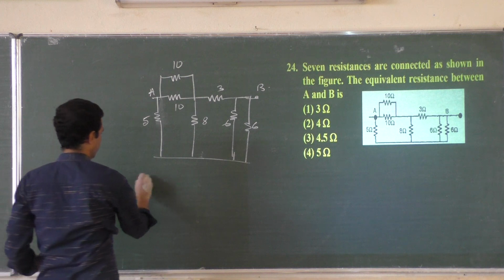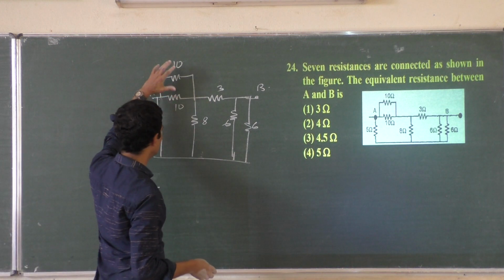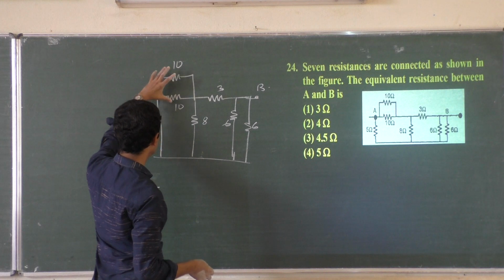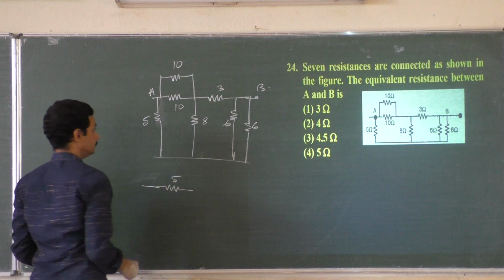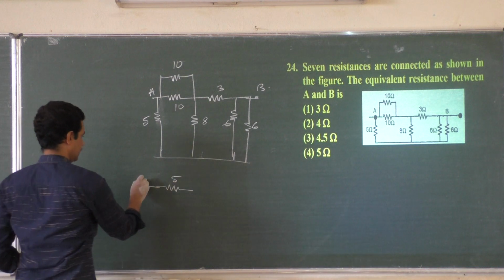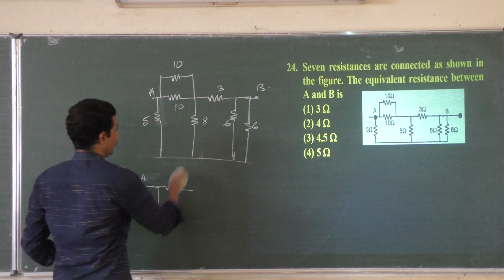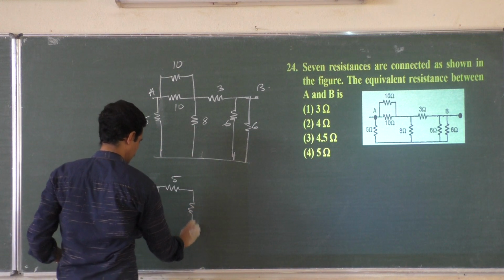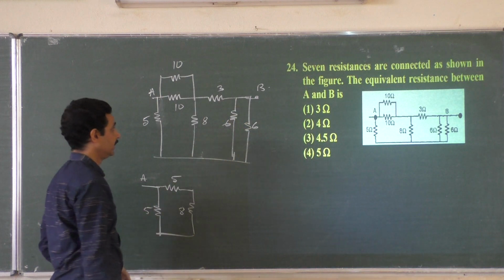Now A. Wherever it is possible, you just squeeze it. That means replace it. 10 parallel 10, 10 into 10 divided by 10 plus 10, is 5. A is not lost. 5. 8. I can't replace 8 because there are so many resistances in between.